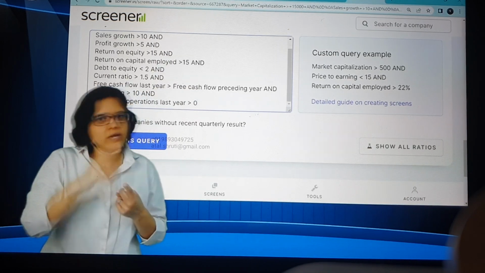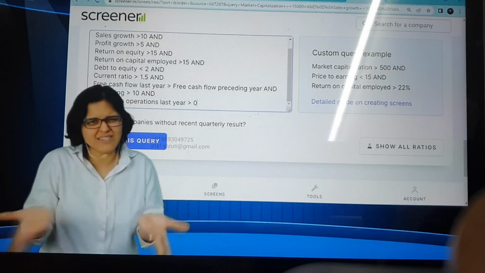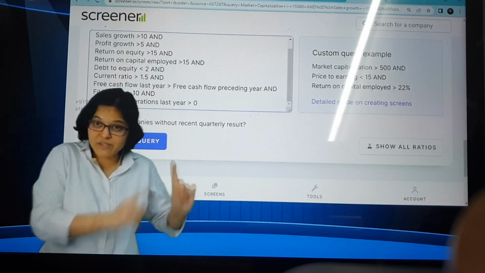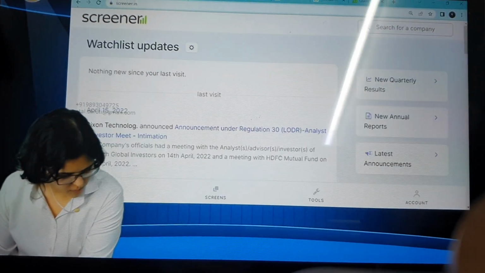One was about the debtor turnover ratio. As I mentioned, you can calculate that also, or possibility number 2, days receivable is turnover into 365. And second, I was not able to trace this out. It's not operating cash flow, it's cash from operations last year. You will get it. Okay, so with this, going back to our discussion, where were we?